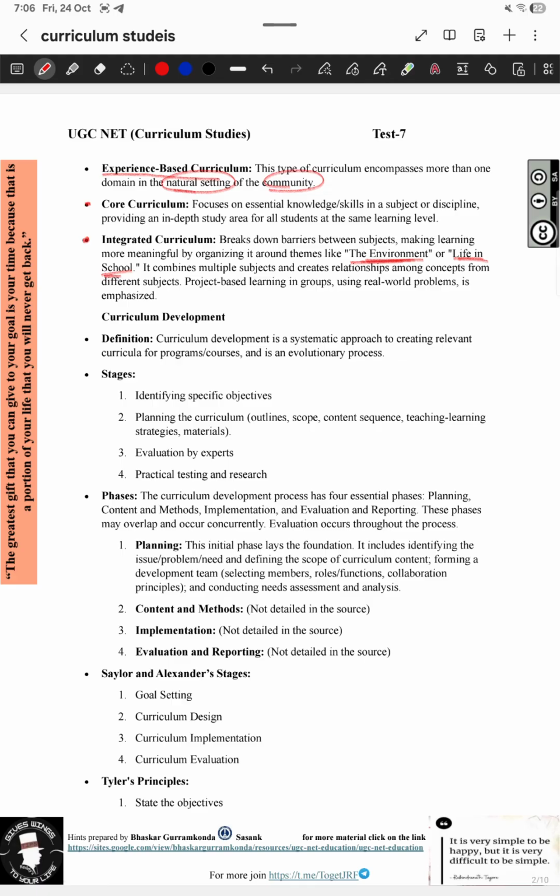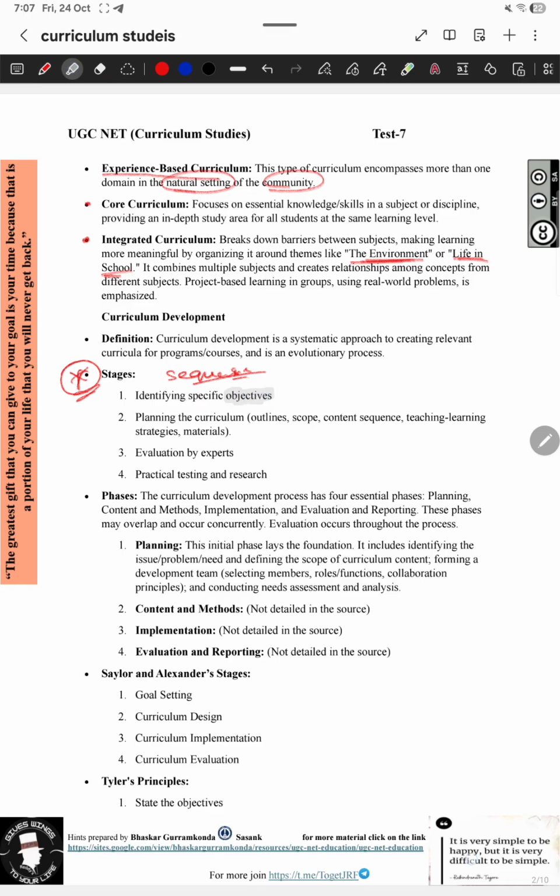And when we come to curriculum development, the different stages of curriculum development are very, very important. They will ask for the sequence of different stages of curriculum development, you can expect these kinds of questions. First is identifying specific objectives.